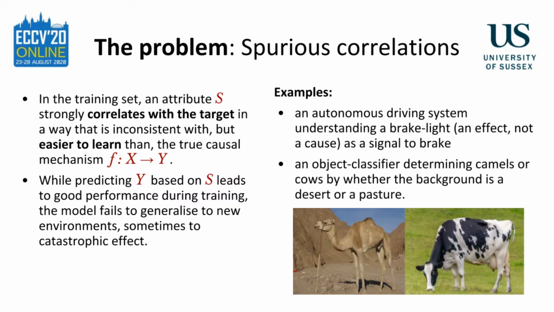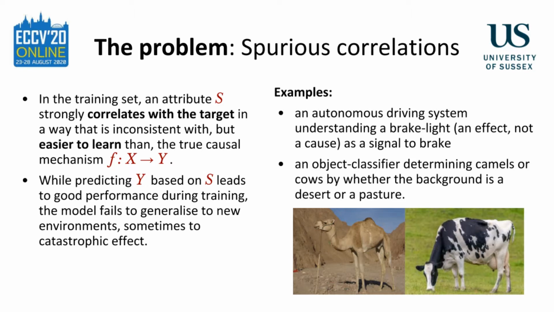The problem we address in this paper is learning from data which contains spurious correlations. This is the phenomenon of an attribute strongly correlating with the prediction target in the training set, not because of a true causal mechanism, but because of corruptions in the data collection process. Spurious correlations can serve as shortcuts. It is easier to learn the spurious attribute than it is to learn the proper relationship between the input and the target. While predicting the target based on the shortcut leads to good performance during training, the model fails to generalize to new environments, sometimes to catastrophic effect.